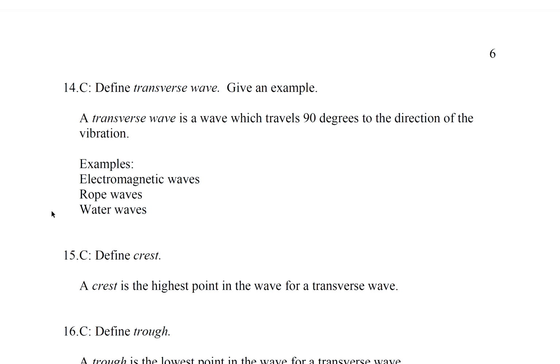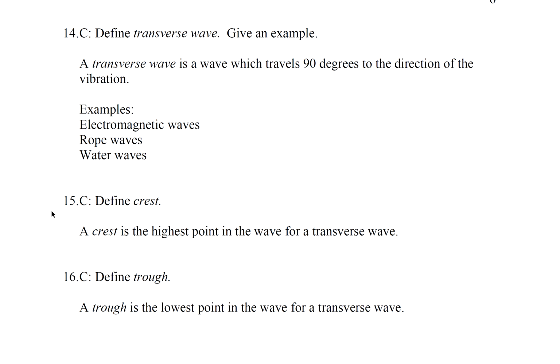Question 14, define transverse wave. Give an example. A transverse wave is a wave which travels 90 degrees to the direction of the vibration. So examples are electromagnetic waves, rope waves, and water waves.